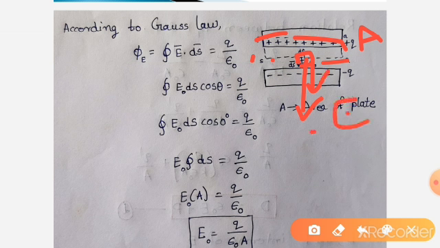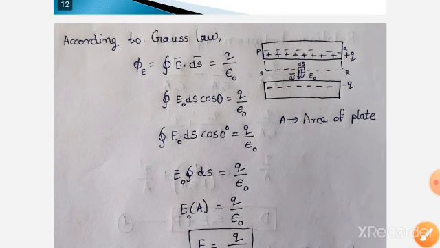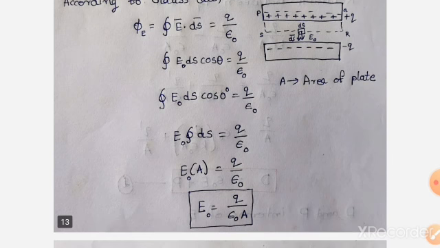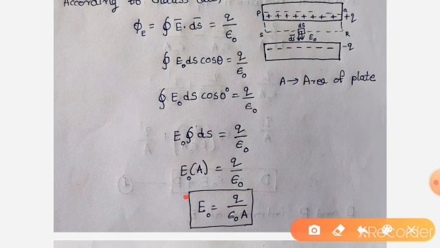These two are parallel, so ds bar and E bar are parallel, so the angle between them is 0. So E ds cos theta is 0. So E naught into integral ds, where the integral is the area of the plate, A. The Gaussian surface has the area A too, so integral ds becomes A. So E naught into A is equal to Q by epsilon naught, so E naught is equal to Q by epsilon naught A. This is the electric field without dielectric placed in between the plates.